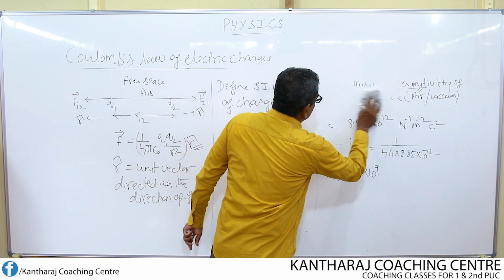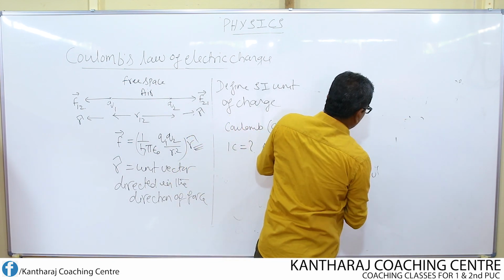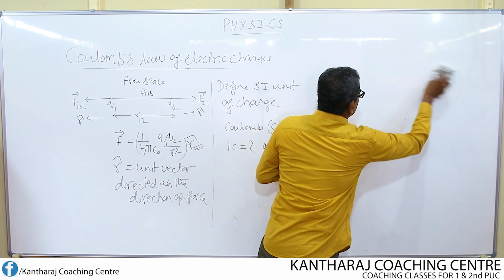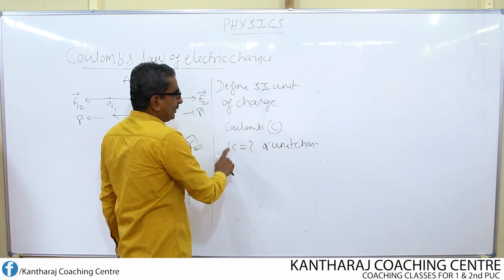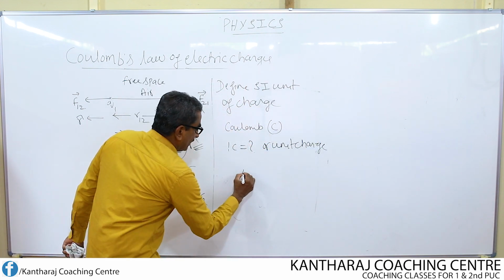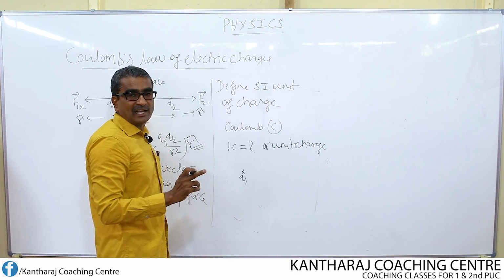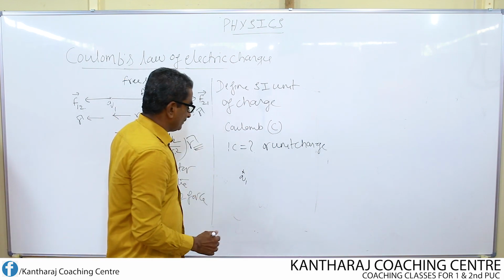So the question remains the same: define 1 Coulomb or define unit charge. How do you define it? I consider Q1. I want to define this as unit charge.